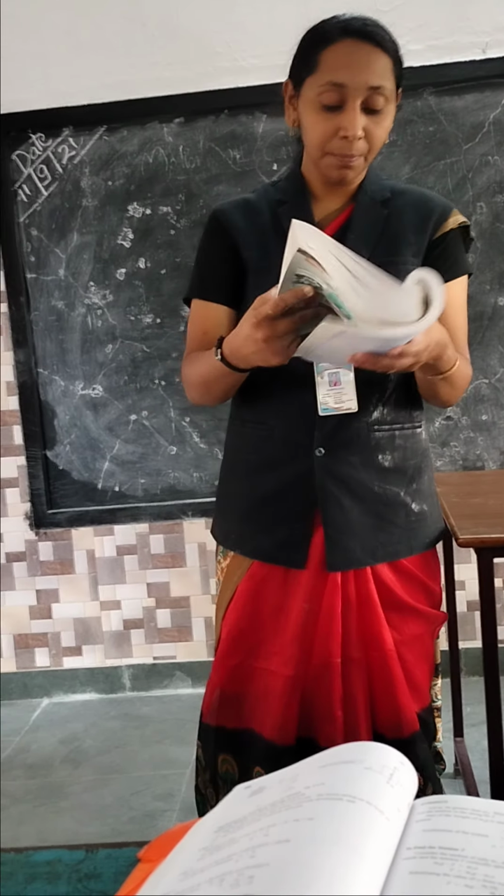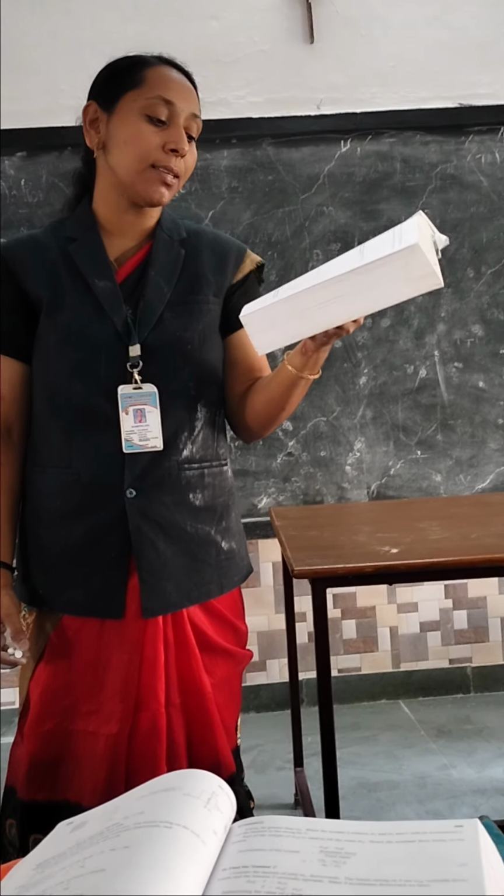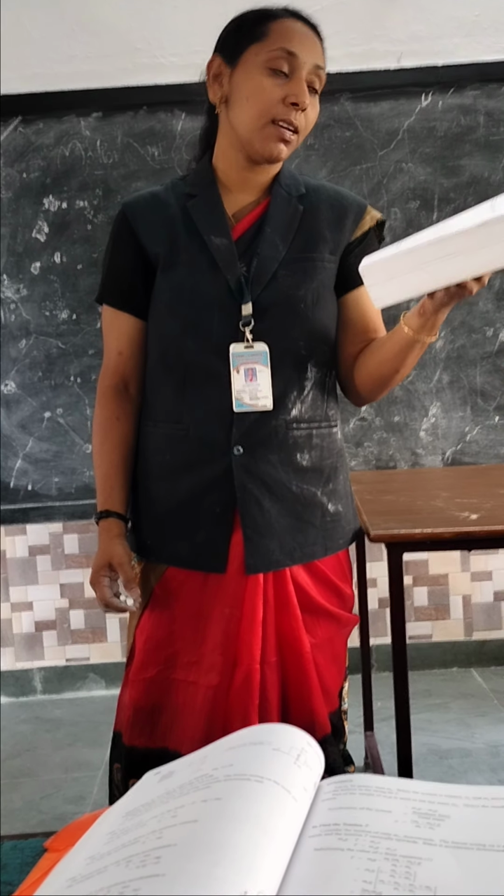First question. The two masses, 340 gram and 300 gram, are connected at the two ends of a light inextensible string that passes over a frictionless pulley. What is the distance travelled by the mass in 6 seconds? Start from rest. What are the given data?